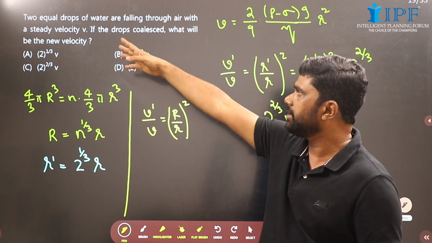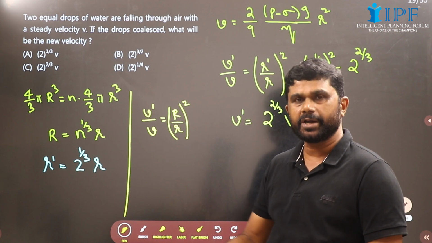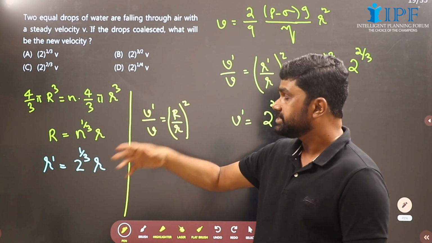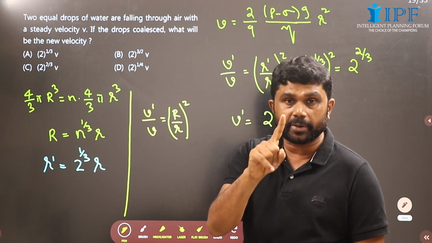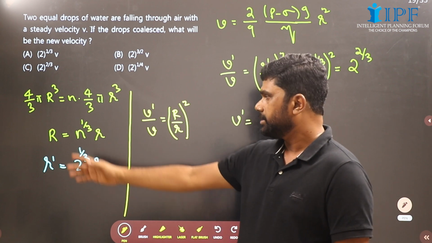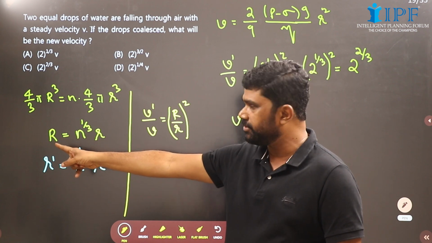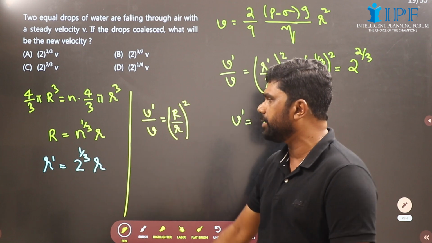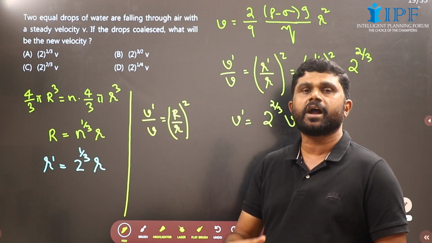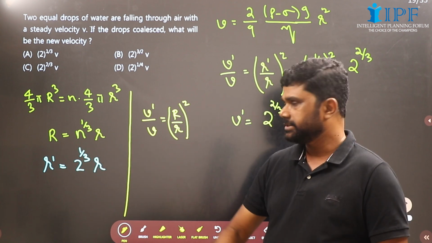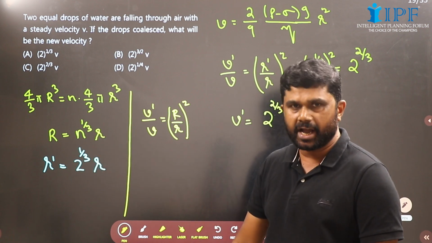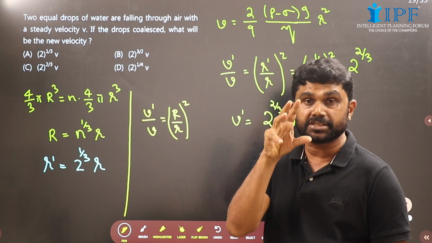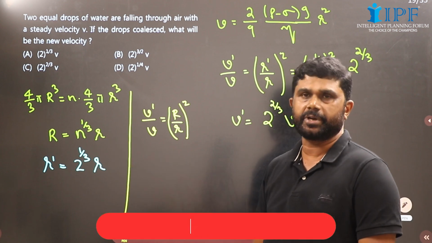But here we have 2 droplets combined to form a single drop. When n identical droplets combine to form a single drop, the radius of the resulting drop is given by capital R equal to n raised to 1 by 3 small r. Here we have only 2 droplets, that is n equal to 2, so r dash, the radius of the resulting droplet, will be 2 raised to 1 by 3 times r.